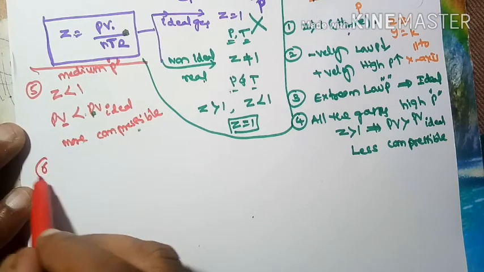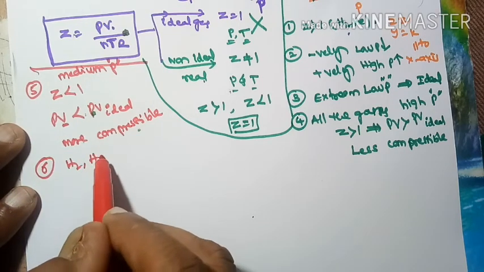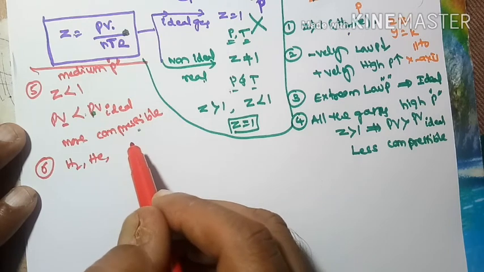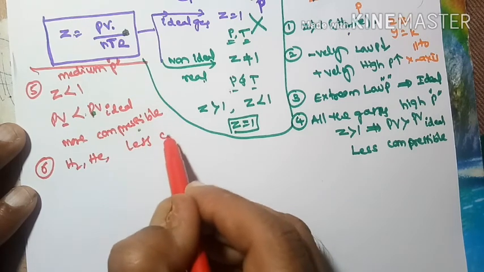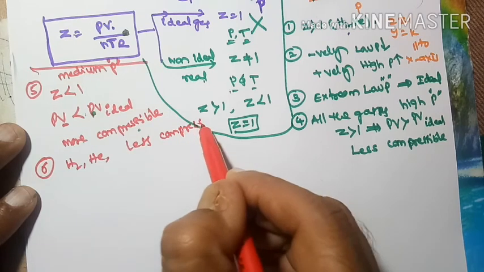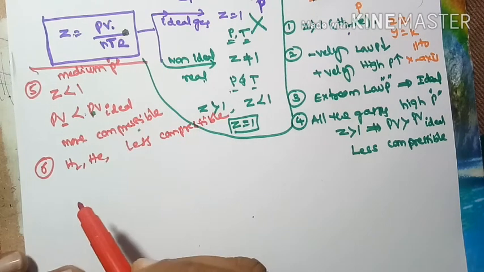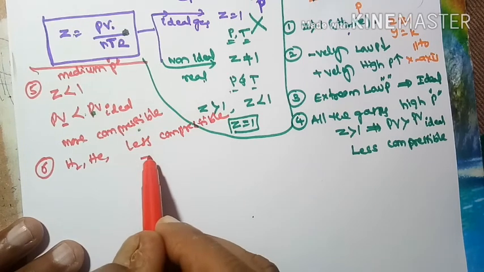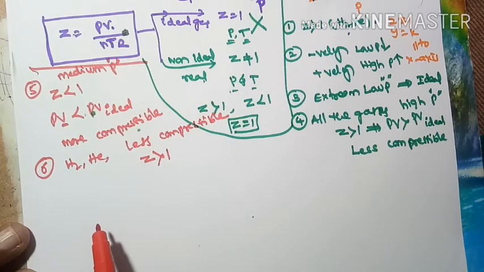Next, the sixth point: hydrogen and helium gases always seem to be less compressible. Less compressible means Z is greater than 1, positively deviated.